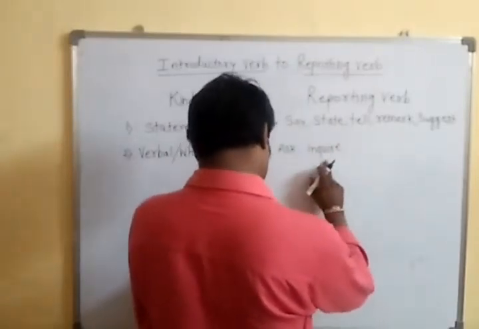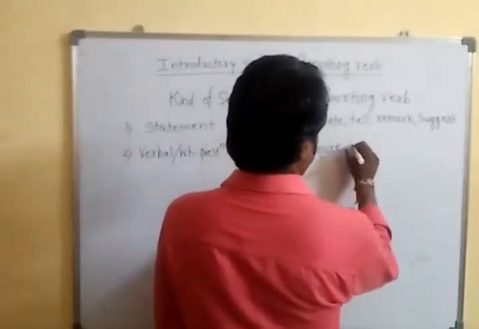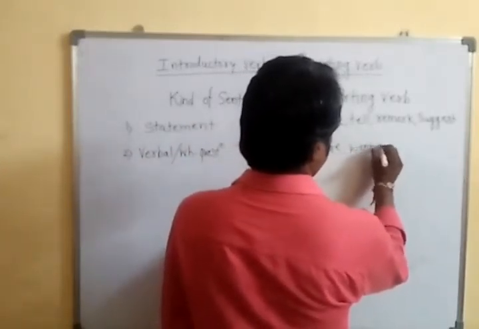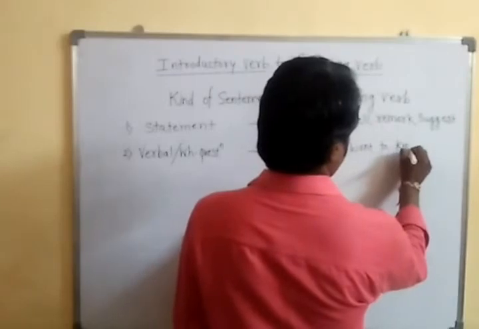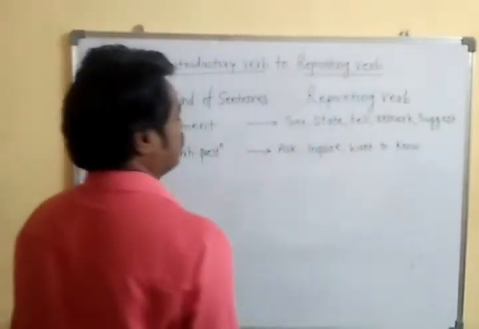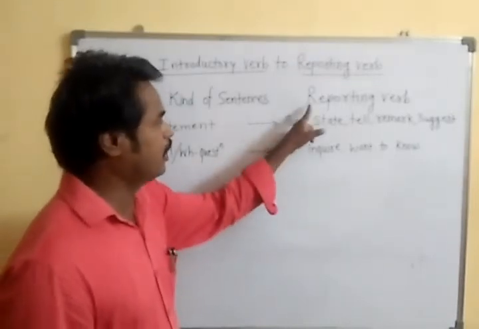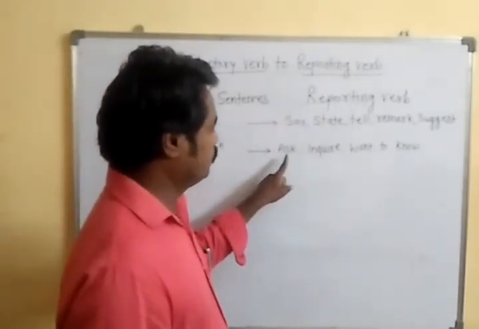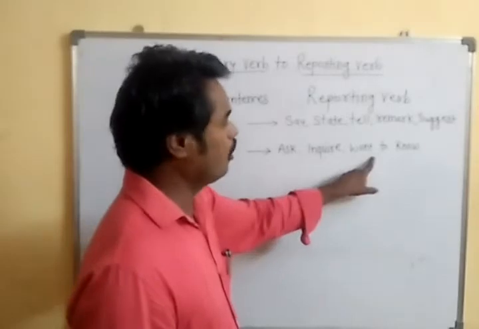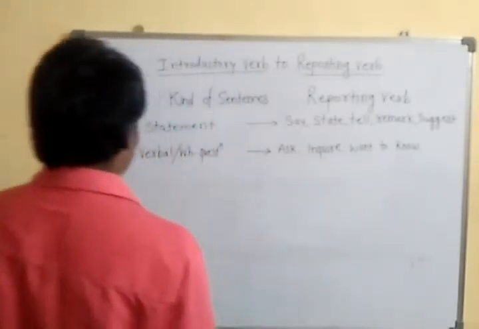First ask, after that inquire, and want to know. See, when verbal question or WH question, that time we are going to use ask or inquire or want to know. The next,